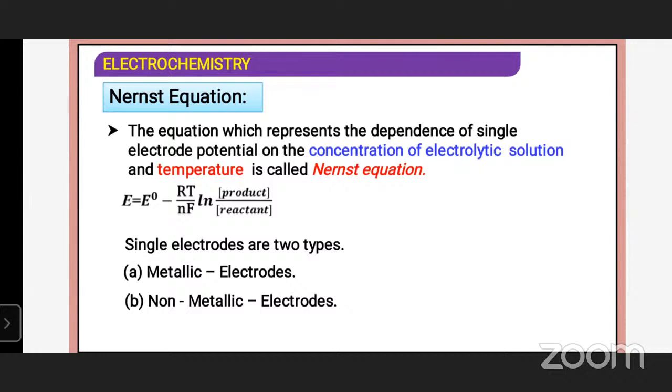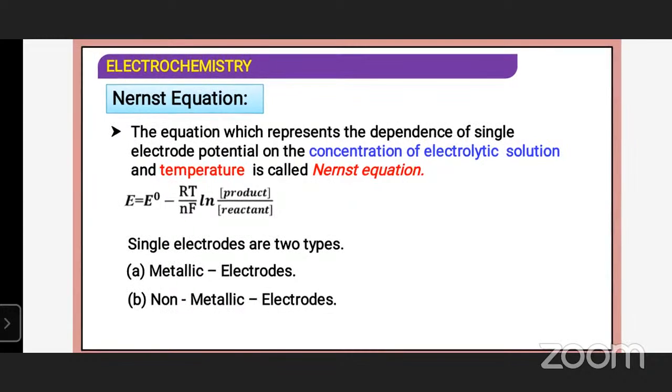At the same time, the tendency to lose or gain electrons is expressed in terms of electrode potential. The value of electrode potential therefore changes with variation in the concentration of ions. The quantitative relationship between concentration of ions and electrode potential is given by the Nernst equation.